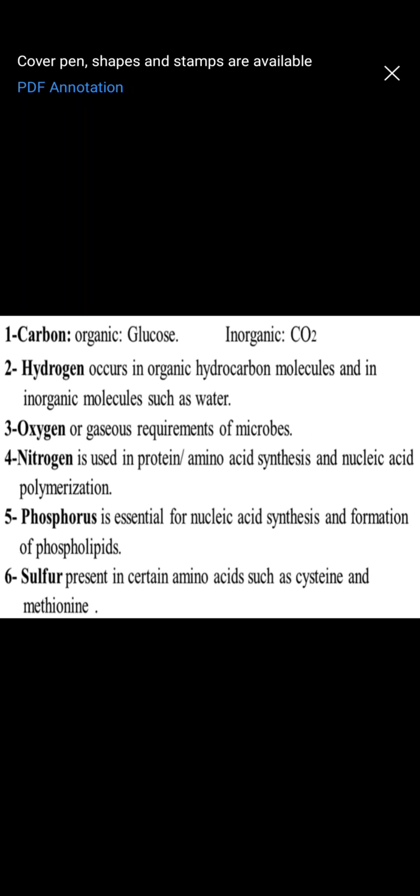Glucose is one component which, after it gets broken down into smaller components through various steps, ultimately gives rise to pyruvate. When glucose gets broken down into pyruvate, it releases energy, and this energy is utilized by the microorganisms for various purposes like reproduction, motility, etc.